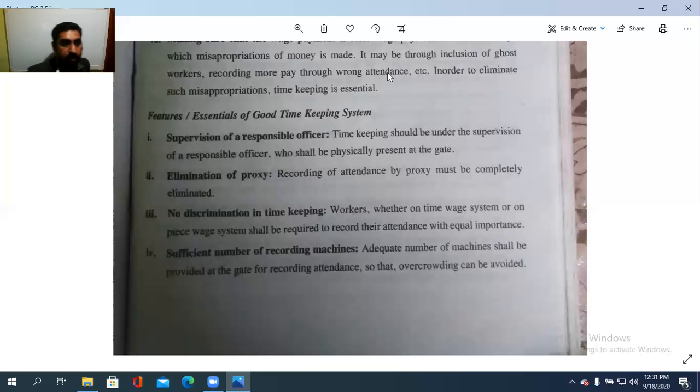Then sufficient number of recording machines should be there. Punching machines must be procured in adequate numbers. Adequate number of machines shall be provided at the gate for recording the attendance so that overcrowding can be avoided.